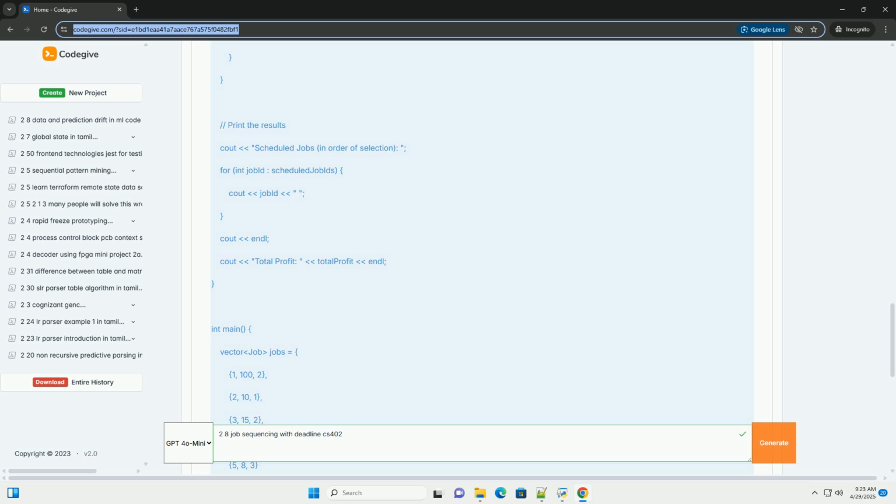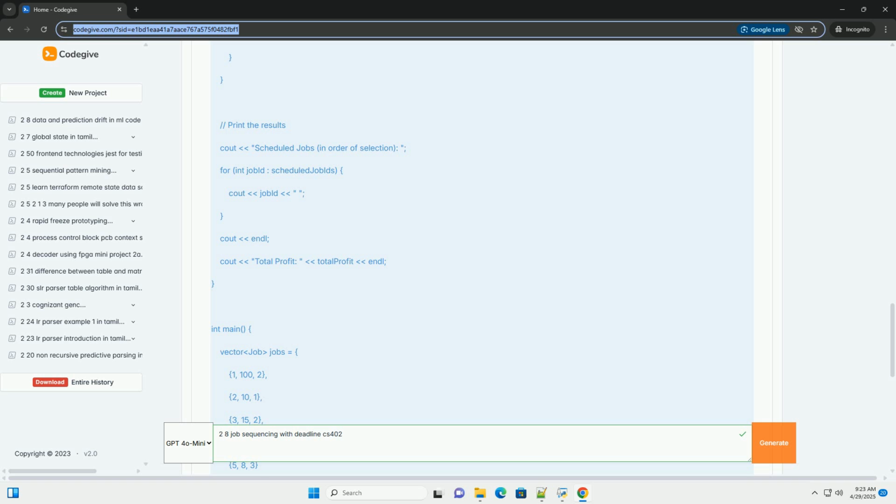2. Initialization. Create a schedule array, or Boolean array, to represent time slots, initialized to false, or 0, indicating that no job is scheduled in that slot. The size of this array will be equal to the maximum deadline among all jobs. Initialize the total profit to 0.